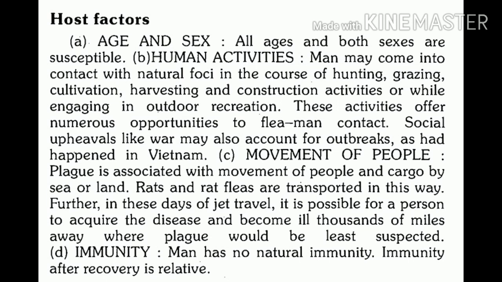So let the travel be by any route, even if it is by sea route, by land route, by cargo, or even by jet travel. Whatever mode of transport is there, by all these routes plague may get transmitted. Now regarding immunity, human beings do not have natural immunity for plague.